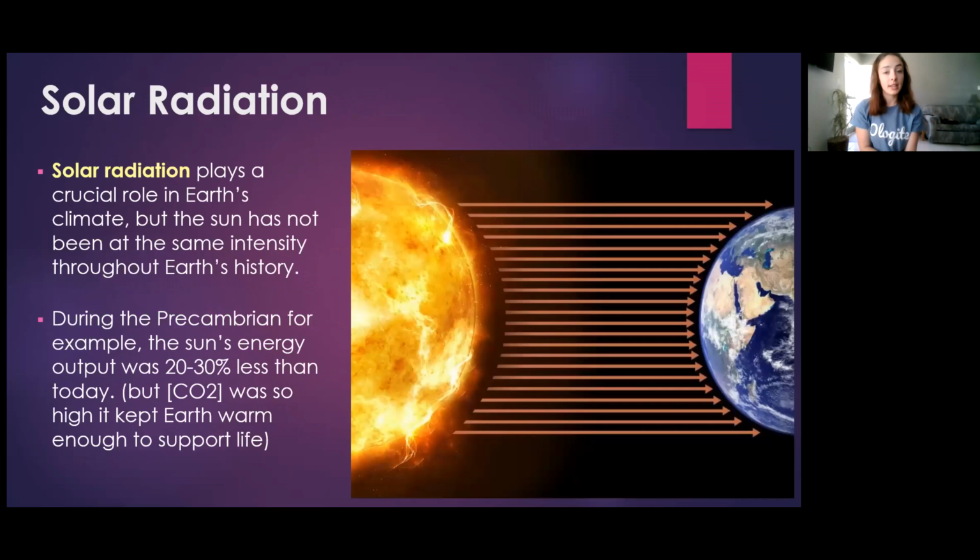Starting with solar radiation, it plays a crucial role in Earth's climate, and this is pretty obvious, but one thing you might not know is that the sun has not been at the same intensity throughout Earth's history. For example, during the Precambrian, the sun's energy was almost 30% less than it is today, meaning that Earth would have been really, really cold compared to today. However, atmospheric composition, which we're going to talk about later, played a role to balance out Earth's temperature. Because CO2 concentrations were much higher in the Precambrian atmosphere, this helped keep Earth warm enough to support life during the sun's less intense period.